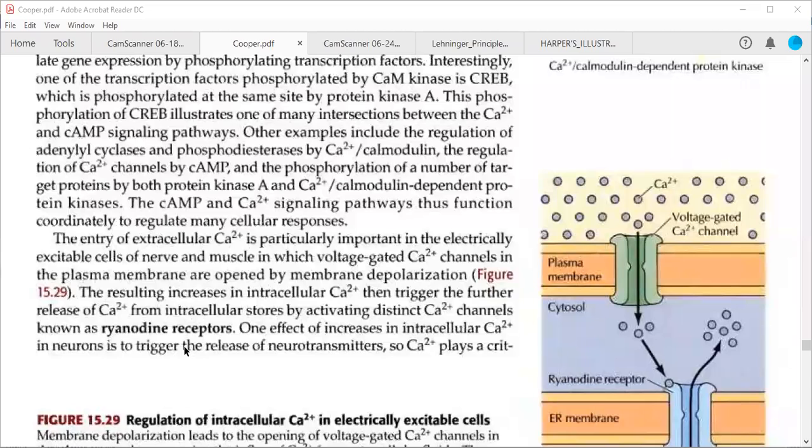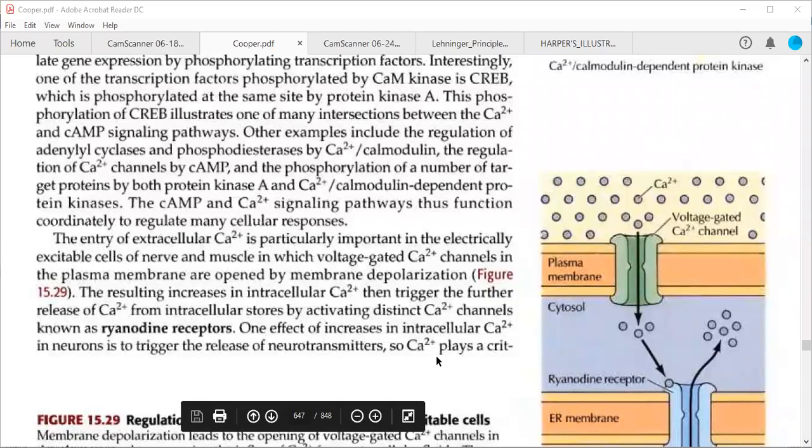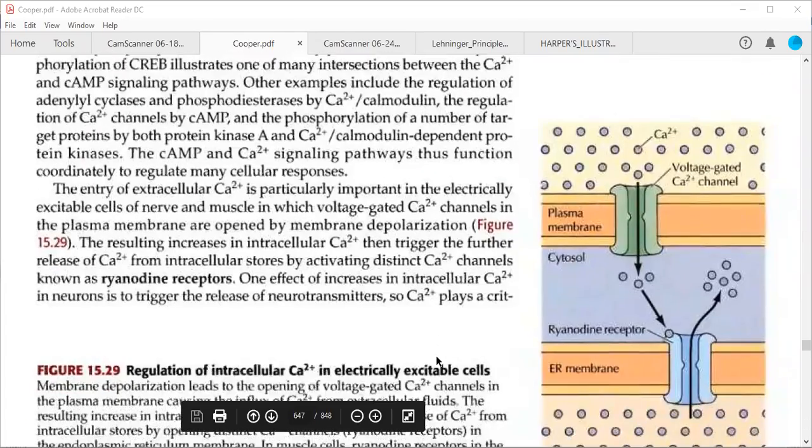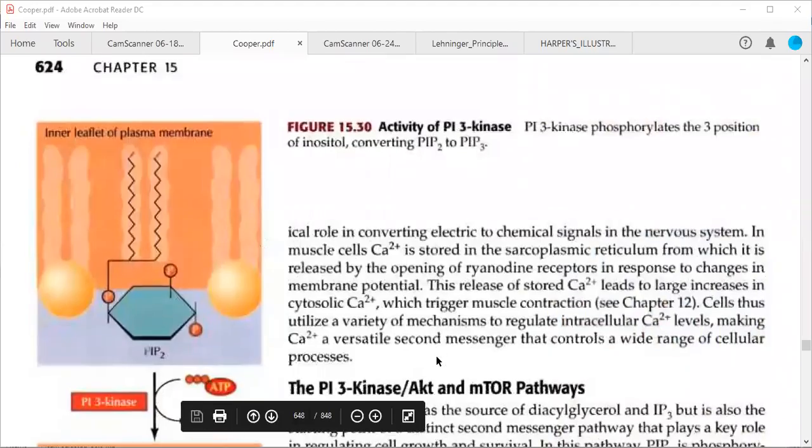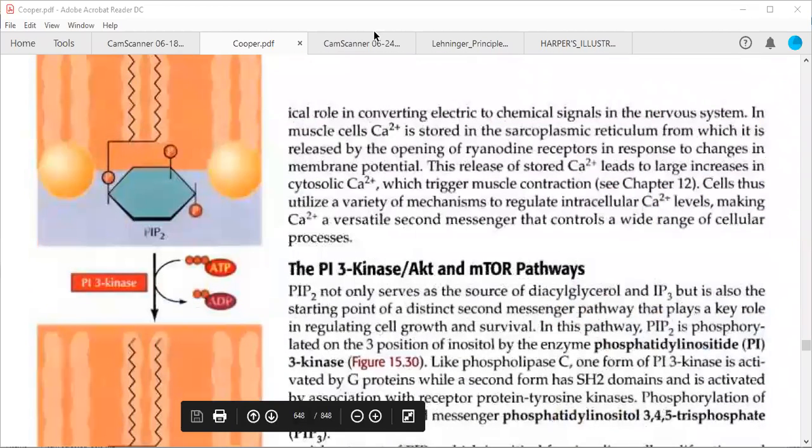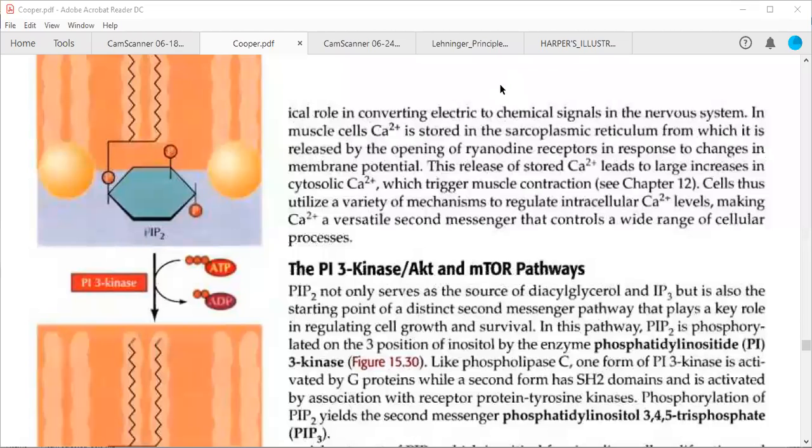One effect of increases in intracellular calcium ions in neurons is to trigger the release of neurotransmitters. So calcium ions play a critical role in our neurons, in converting electric signals to chemical signals. It is converting your electric signals into chemical signals in your nervous system.